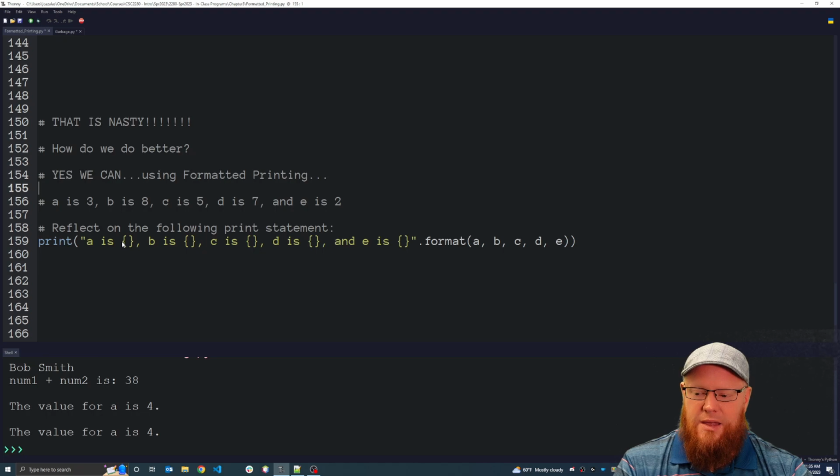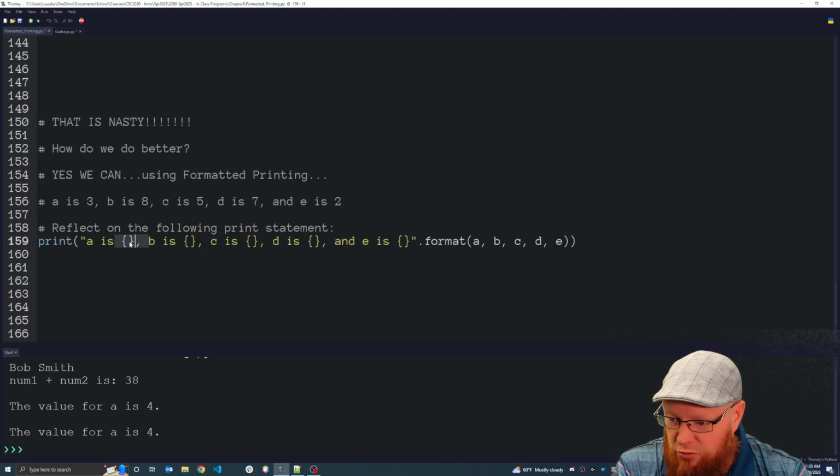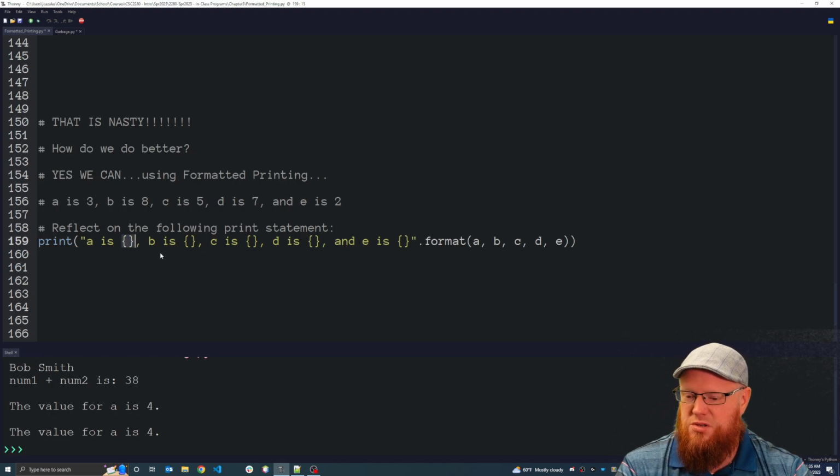What's happening is these curly brackets, I call them placeholders. What we're really telling Python, the interpreter, is, first of all, with this dot format, we're telling it we're going to do formatted printing. And these placeholders are telling the interpreter, hey, I want to print something here, but it's not just going to be some text. I'm not going to just manually type in 3. Instead, you're telling the Python interpreter that something goes right here. It's not to be seen just when we look right there, but something special goes there.